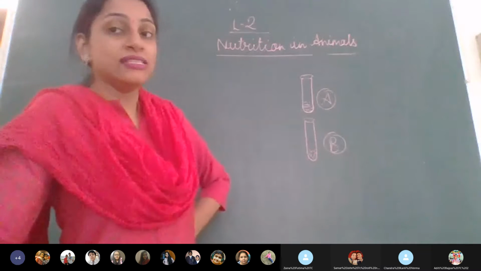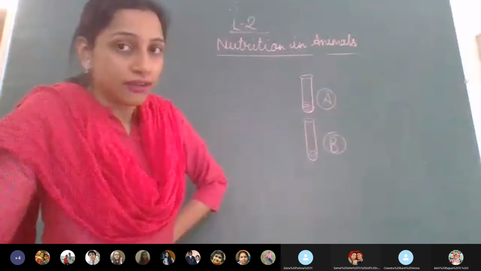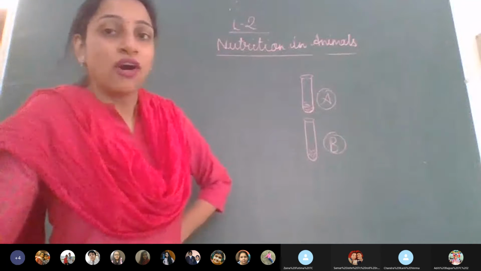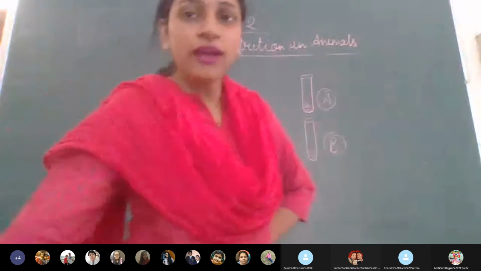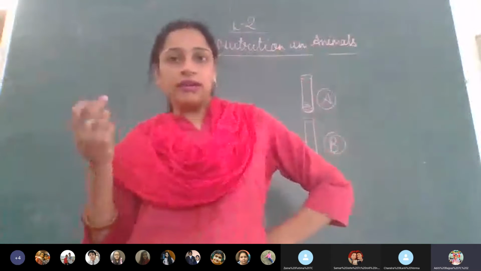Yes, saliva has got mixed with it, and because of the action of saliva, the starch of the boiled rice has got converted into sugar. Very good.